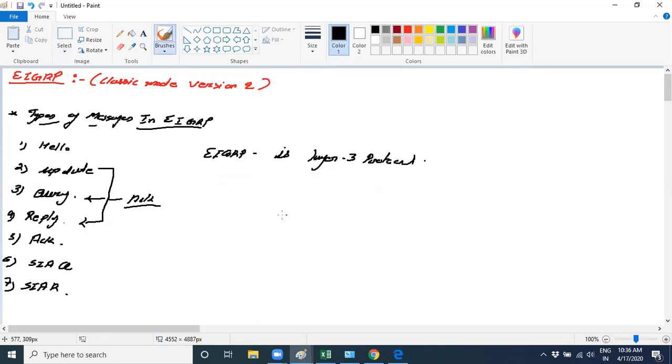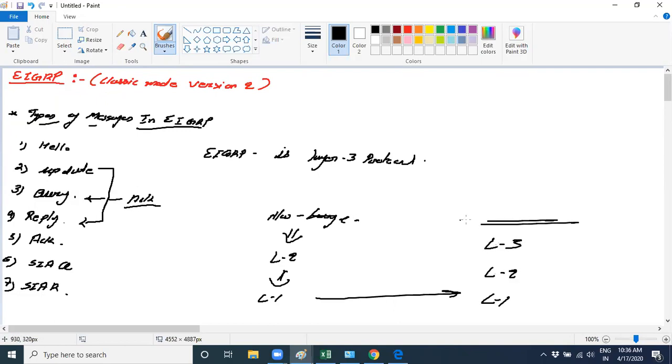Suppose your data is generated on the network layer. Why would it go to layer 4? It's not going shopping. Your data is generated on which layer? Layer 3, network layer. So it will hand over your data to layer 2, data link layer, then layer 1. At the destination, it will receive on layer 1, then layer 2, then hand over to layer 3. There is no concept of layer 4. So it uses neither TCP nor UDP.